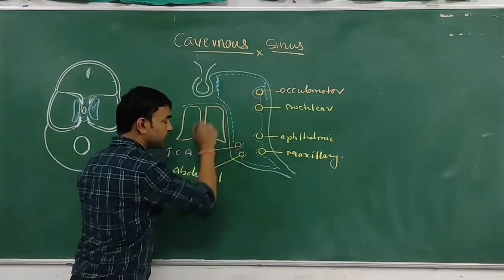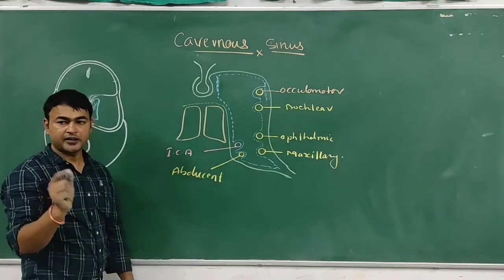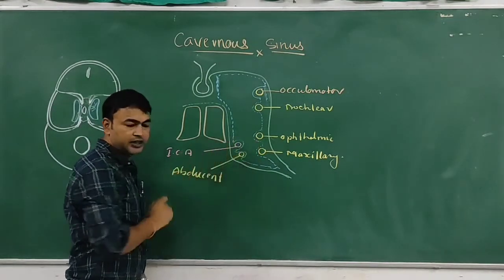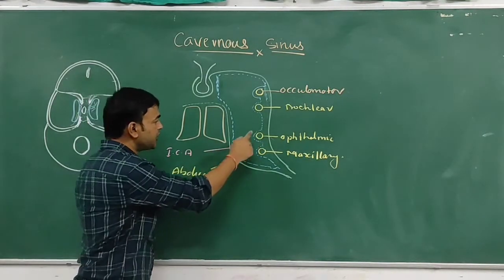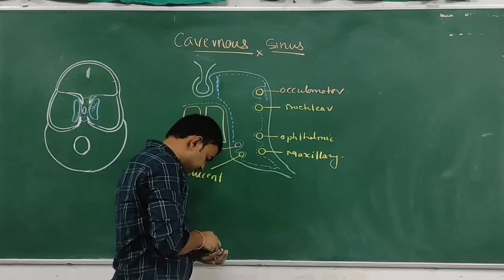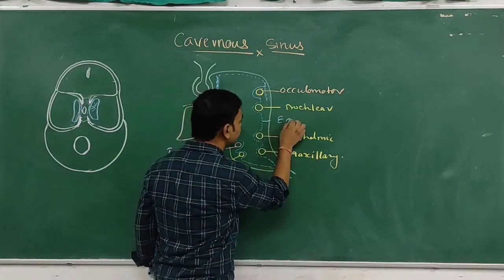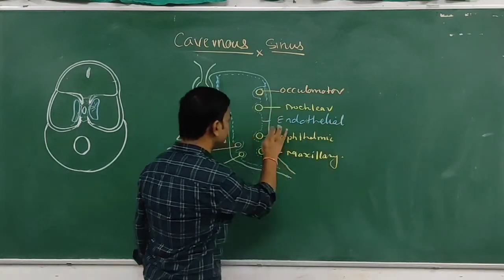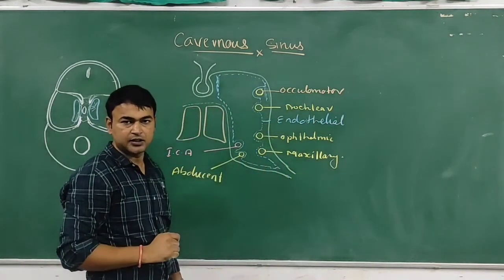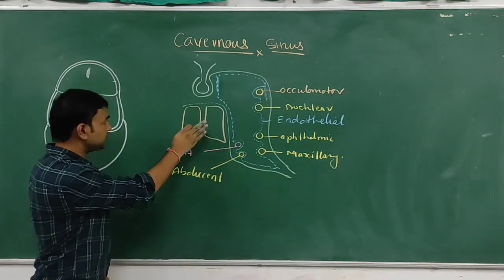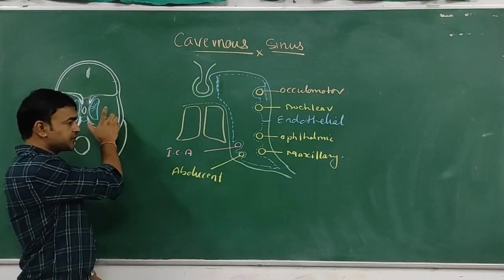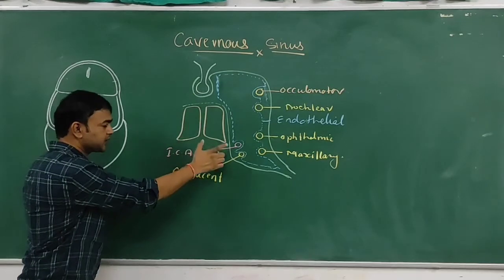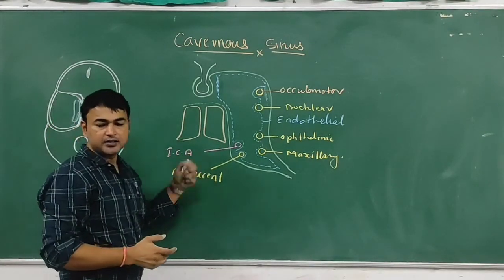These structures are separated from the blood of the cavernous sinus by the endothelial lining of the cavernous sinus. So this is the endothelial lining of the cavernous sinus. So this topic is about the location and structures related to the cavernous sinus.